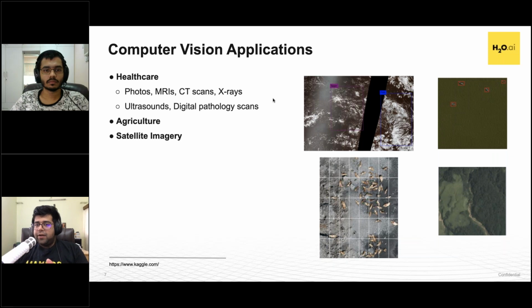So for satellite imagery, if you have images of, for example, we can see a few things here, clouds, oceans or fields. You'd like to understand landscape, weather, and what's going on in the sea. Is there any illegal capturing happening? Is that a restricted zone by a certain organization where you can see boats and maybe they're not allowed? Now you could do this manually as well, but you'd essentially like to utilize some form of tools to help you fast track that path. Again, you can do object detection or segmentation, and you could do both as well depending on the use case. So that's where those applications come into play.